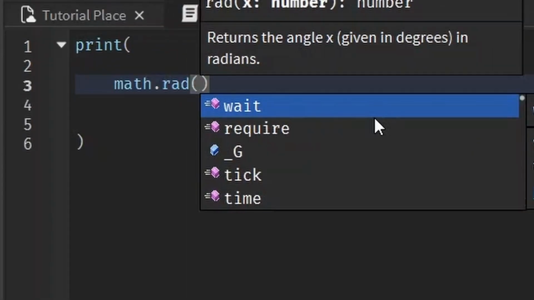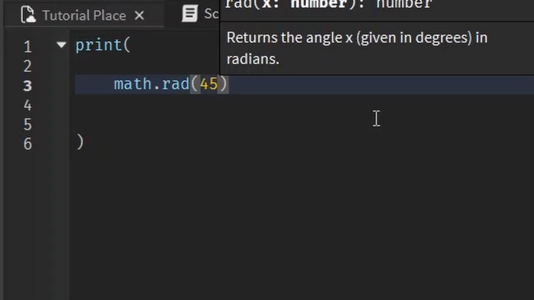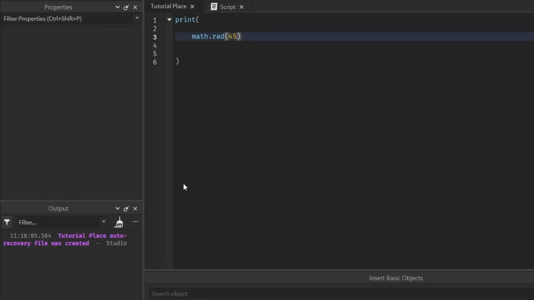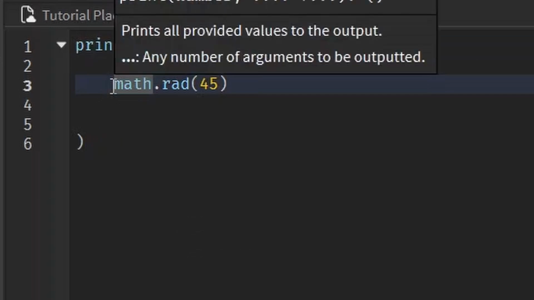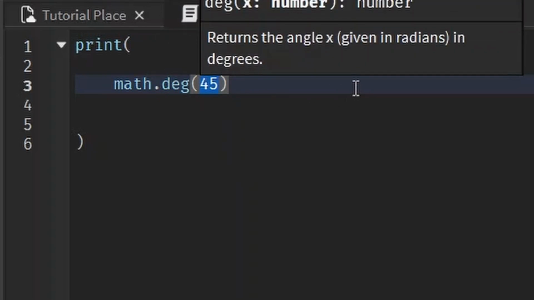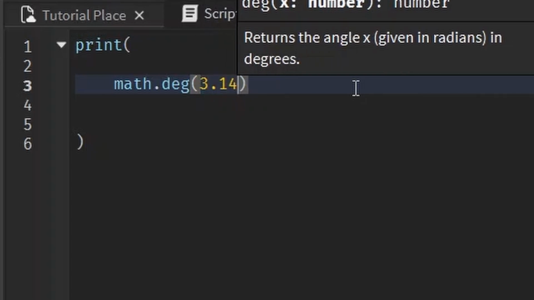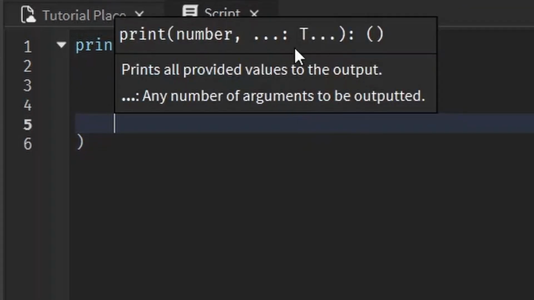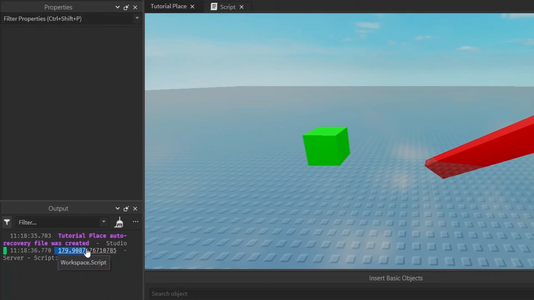Math.rad takes in whatever you give it and converts it into radians. Remember before how we used CFrame.Angles? If we wanted to convert this into radians, we don't have to think of, oh, what is 45 degrees in radians? We can just write math.rad(45) and it'll automatically convert it into radians for us, whatever that is. So you can use this inside of your CFrame.Angles instead of trying to figure out what something is in radians. And alternatively, we could use math.deg to turn any radian into a degree. For example, let me see how close 3.14 is to 180 degrees. It's pretty close. It's almost exactly 180.